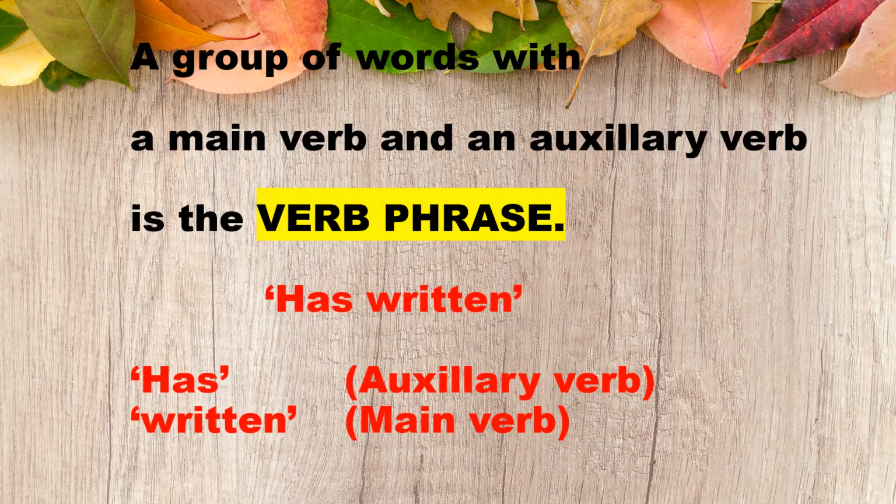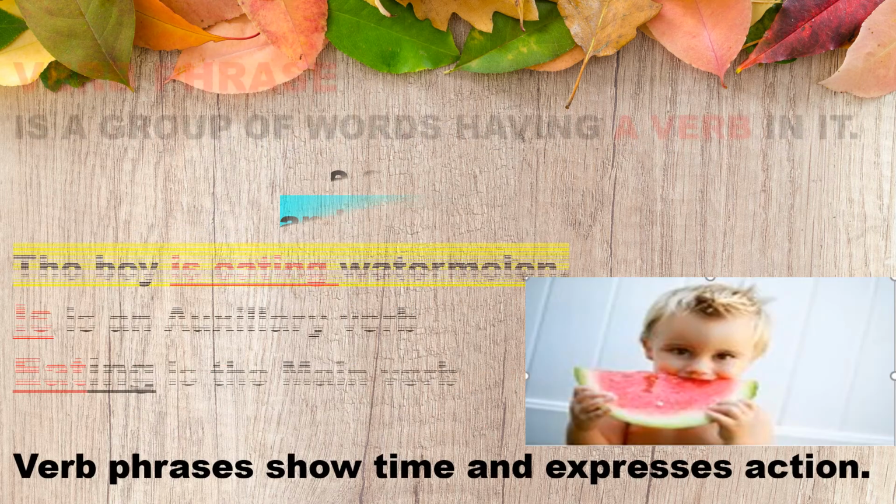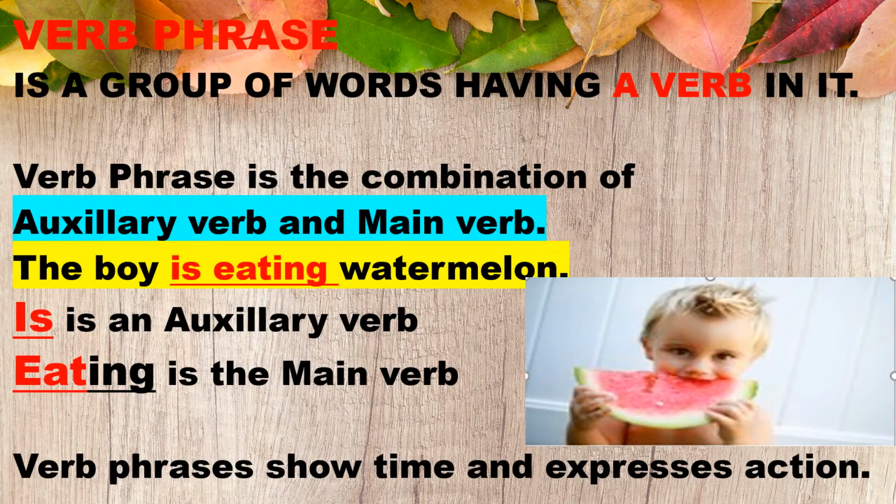A group of words with a main verb and an auxiliary verb is the verb phrase. So a group of words having verbs in it is the verb phrase. Verb phrase is the combination of auxiliary verb and main verb.